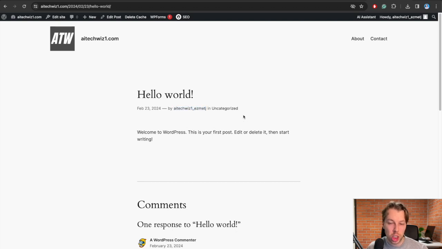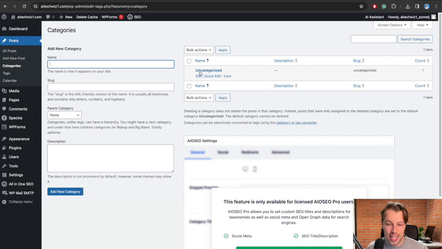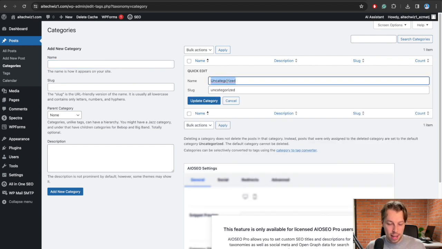So you want to change both of these. First and foremost, let's change the uncategorized name. We can go to the left corner here, click on posts and categories, and then we're going to see this uncategorized right here. So we can click on quick edit and we can call it something else. For example, let's just call it AI because this website is going to be about AI. And then we can also set the slug to be AI.